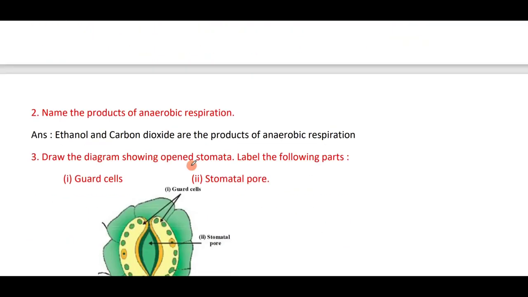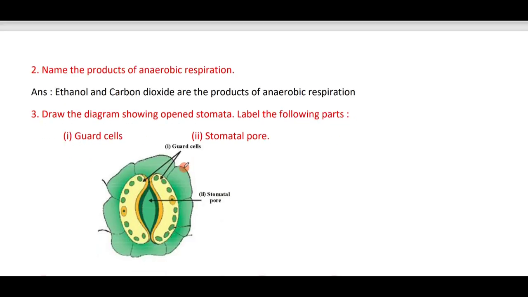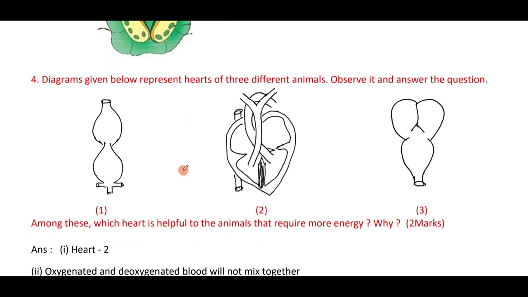Next, name the products of anaerobic respiration. Ethanol and carbon dioxide are the products of anaerobic respiration. Diagram of open pore stomata, a 2 marks diagram. Do practice it.